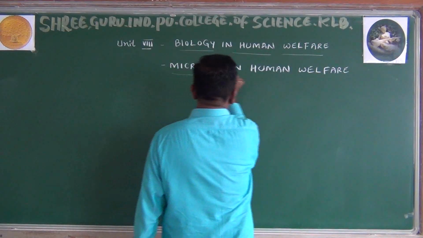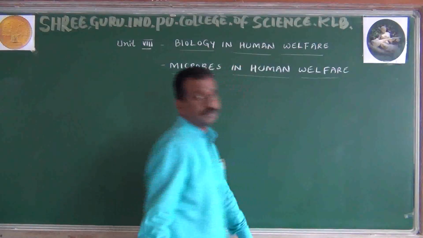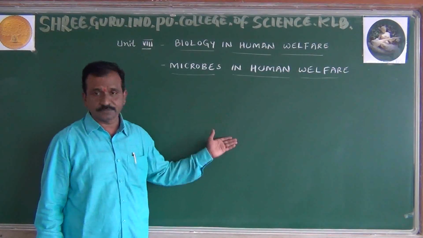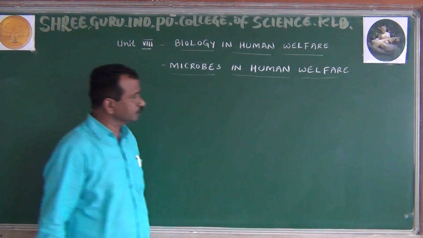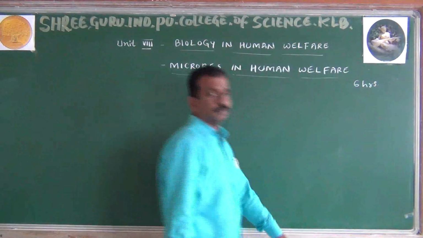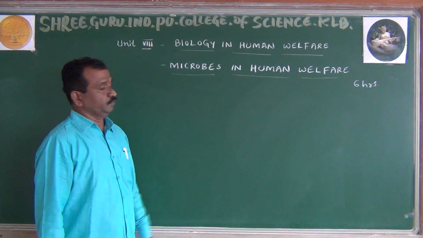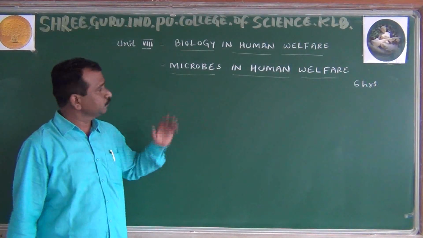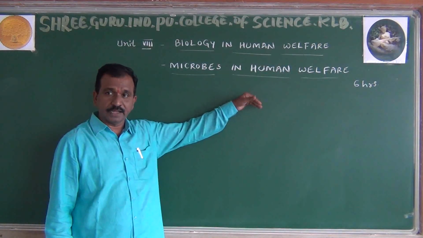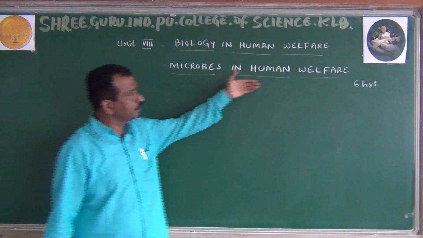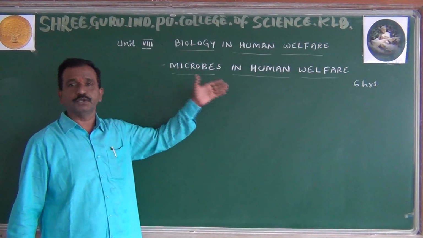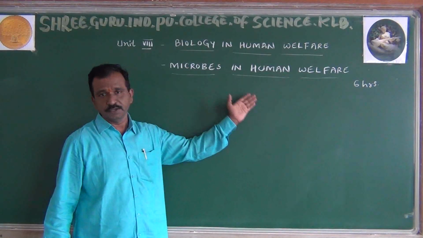This is an interesting, simple chapter. The NCERT duration is 6 hours, and we may complete it in 6 or 7 hours. As you already know the meaning of welfare, it is to be beneficial to humankind, and that is what we are going to study today.